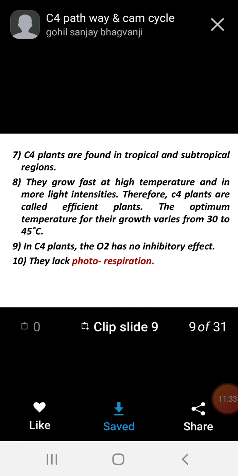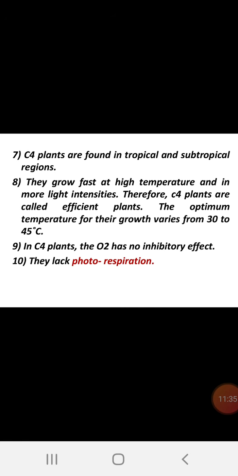Photorespiration is not present. To avoid it, structural modifications have taken place. It is a type of modification or evolution in tropical plants. So that's why these C4 plants are more efficient than C3 plants.